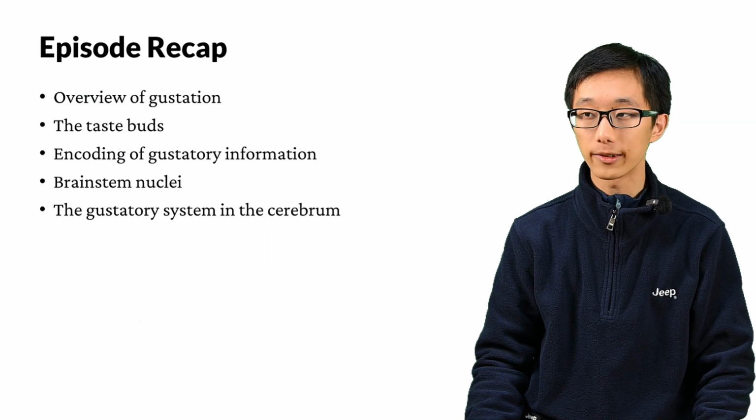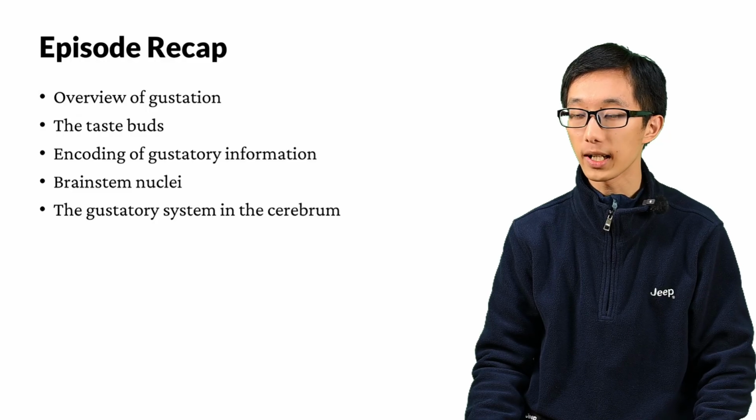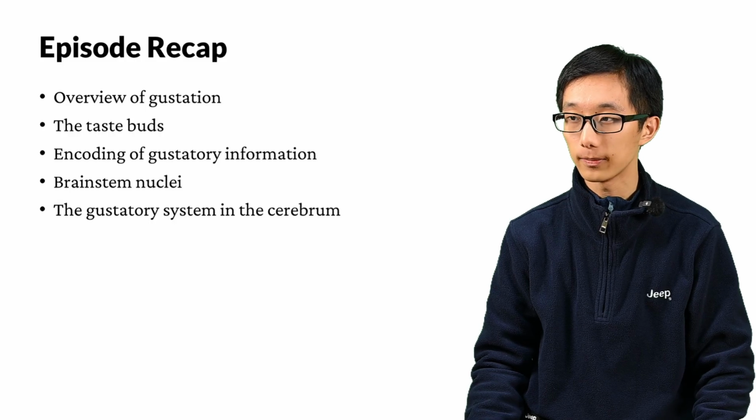That's all for this episode. We have seen how the taste buds transduce gustatory information, how this information is encoded, and how the gustatory system goes into the brainstem and into the cerebrum.